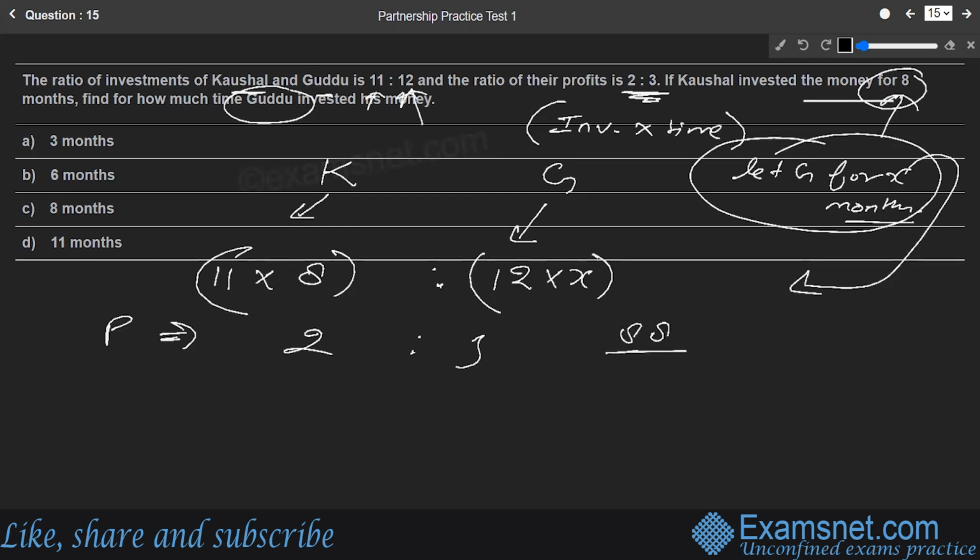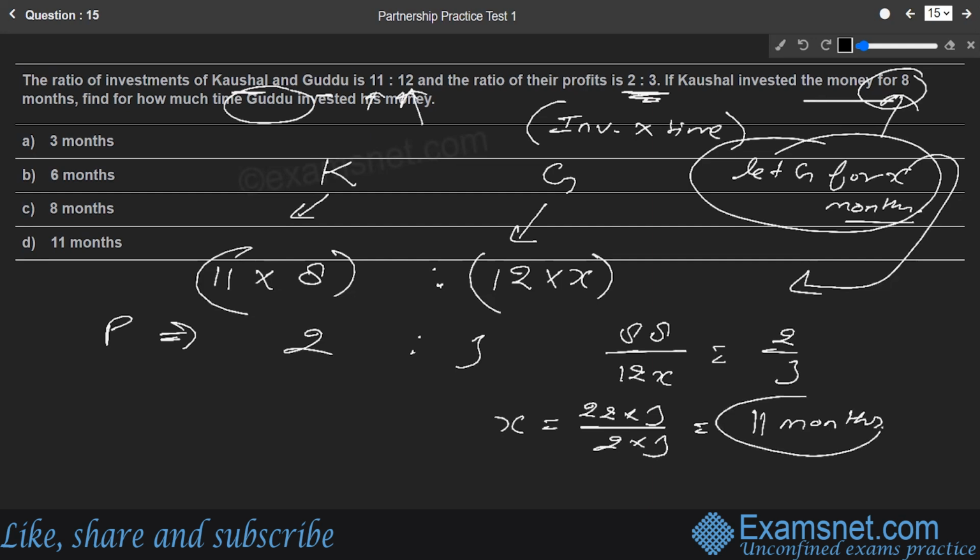88 by 12x is equal to 2 by 3. If we cross multiply, we get the x value as 22 into 3 divided by 2 into 3, which gives x as 11 months. So x comes out to be 11 months. That is the answer for how much time Guddu's money was in the business. Option D, 11 months.